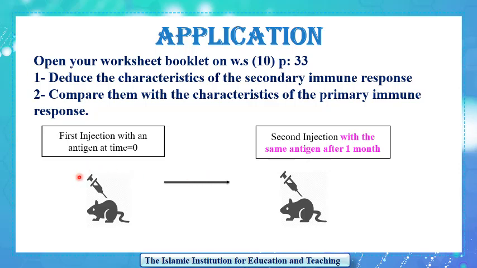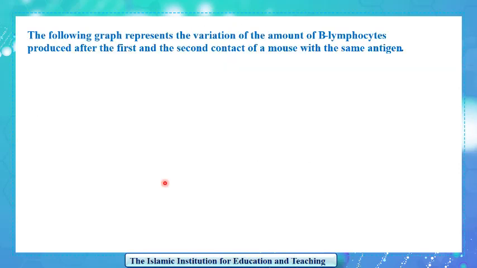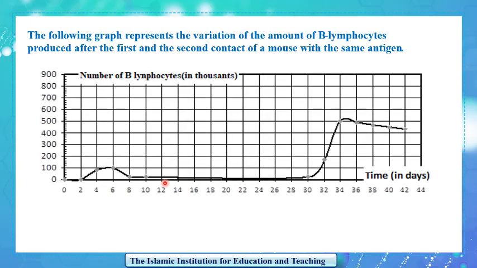Keep in mind that the mouse will develop a primary specific immune response after the first injection with the antigen, while it will develop a secondary specific immune response after the second injection with the same antigen after 1 month. The number of B lymphocytes produced by the mouse after each injection is measured and represented in the following graph. Look, this graph has 2 curves. Let us analyze and study this graph.